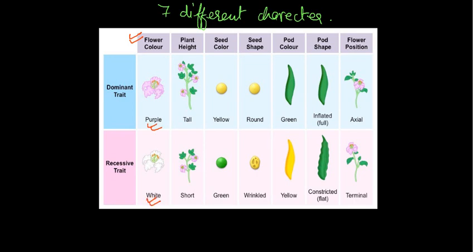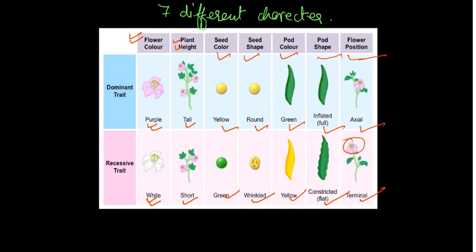Dominant means that only that character will be found. Height: one is tall, one is short. Seed color: yellow and green. Seed shape: round and wrinkled. Pod color: green and yellow. Pod shape: inflated and constricted. Flower position: axial and terminal. Axial means on the side, terminal means at the tip.